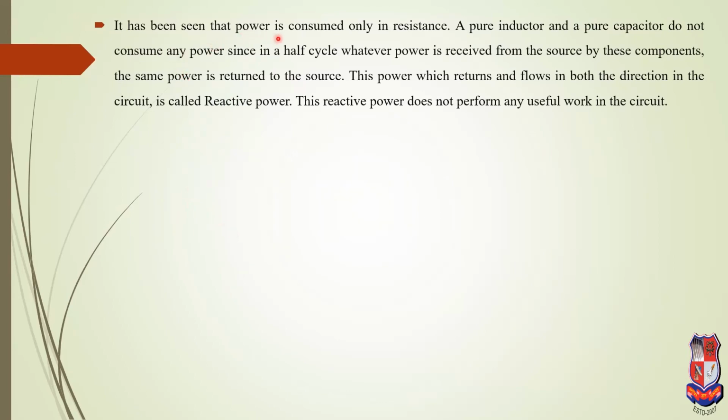It has been seen that power is consumed only in resistance. A purely inductive or purely capacitive component does not consume any power, since over a half cycle, whatever power is received from the source by this component, the same power is returned to the source. That means L and C return power to the source. This power, which flows in both directions in the circuit, is called the reactive power. Active power generally occurs due to a resistive load, and whenever the circuit contains L and C, reactive power is present. This reactive power does not perform any useful work in the circuit.